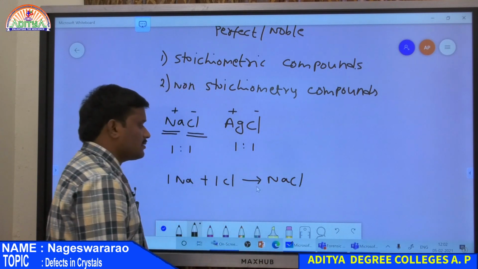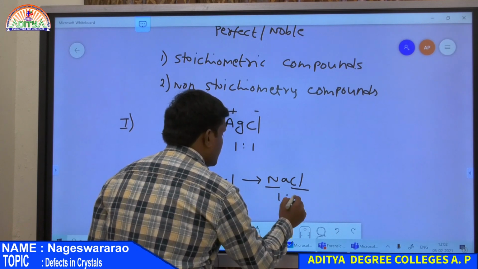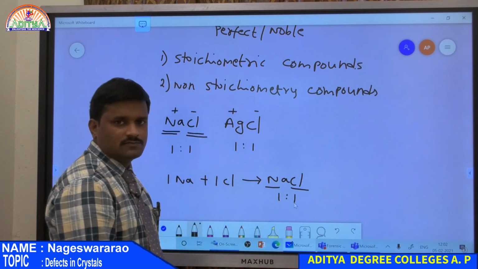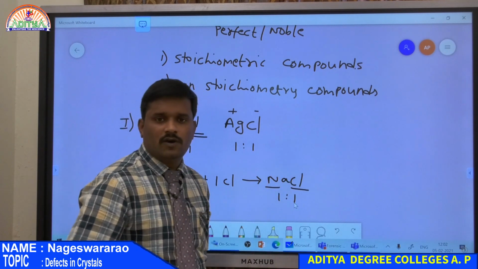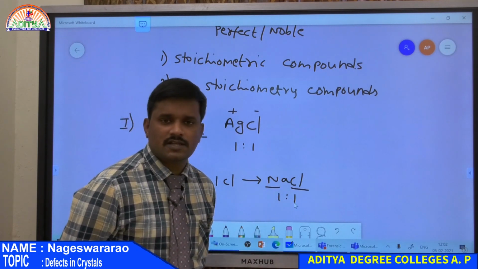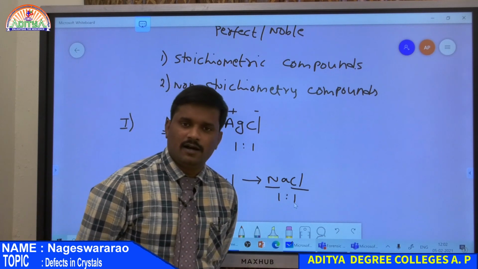What does this mean? The chemical formula represents a 1:1 ratio of anion and cation, and the number of moles of Na and Cl is also 1:1. Both ratios are equal, so that compound is known as a stoichiometric compound.